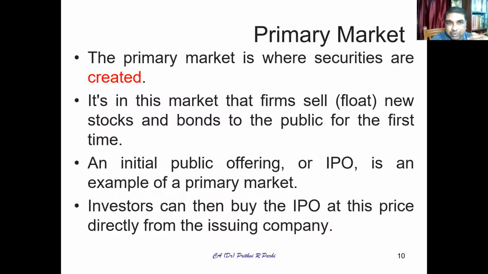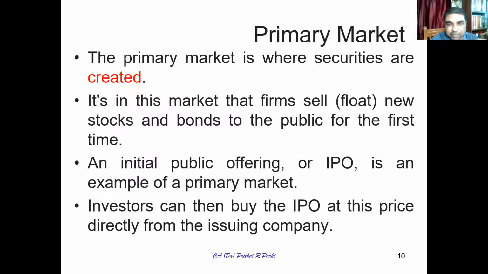And if you talk about the primary market, it is the market where securities are created. Why am I saying securities are created? Because securities come to the market for the first time, when a company is issuing some equity shares for the first time. So therefore, you can say securities are created in this market. Small firms float new stocks and bonds in the public for the first time. How do they float? They float by way of initial public offering, popularly called IPO. IPO is an example of primary market.